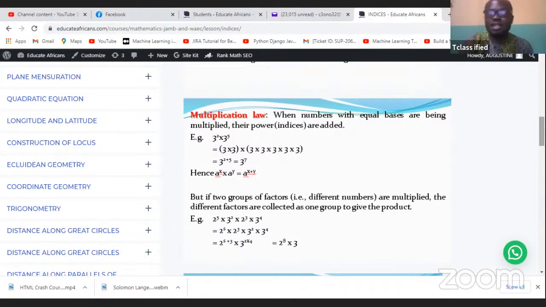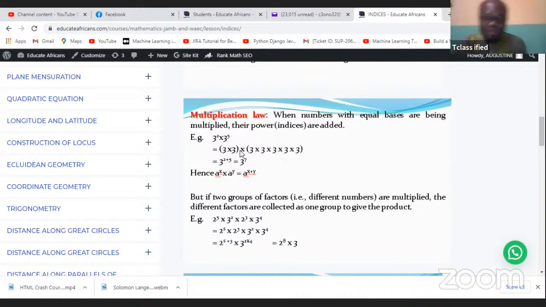So let's take, for instance, the first law of indices. And this first law is known as the multiplication law. It simply means that when numbers with equal bases are being multiplied, their powers are just added. So let's say now you have 3 to power 2 times 3 to power 5. The bases are the same, 3 and 3. So what you do is that you simply add up the index. Index is 2 and 5. So you say 2 plus 5, 7. So the multiplication of 3 to power 2 by 3 to power 5 is simply 3 to power 7.